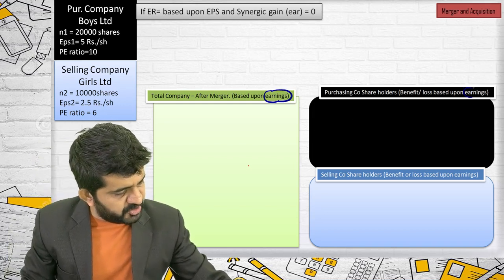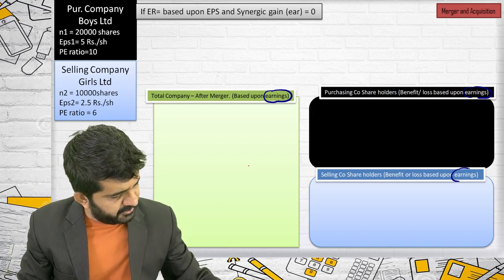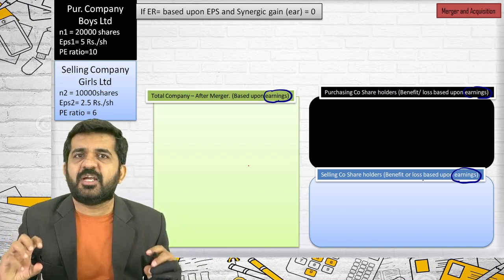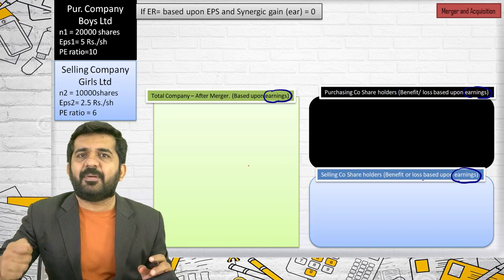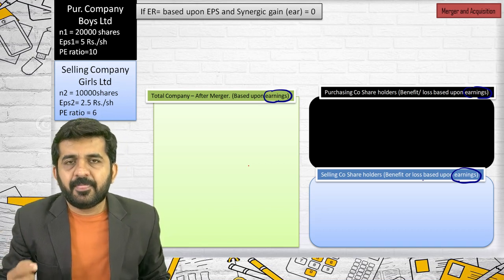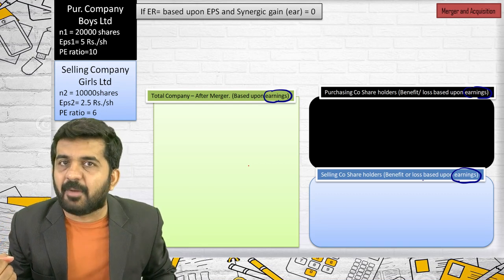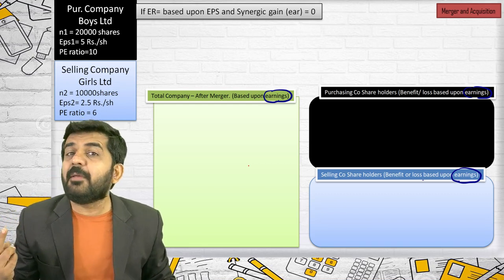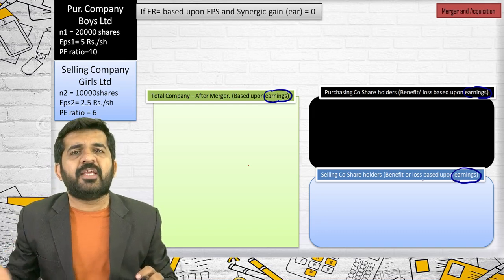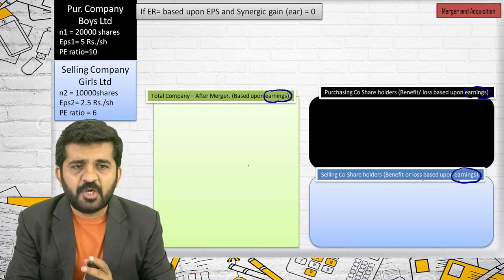Objective of a shareholder is earnings. So all the concepts that we are applying, we will be applying from the point of view of earnings. Sir, what is the reason? The share might not be listed in the market. The company might be a private limited company. So shareholders concentrate on earnings rather than on market price of share.